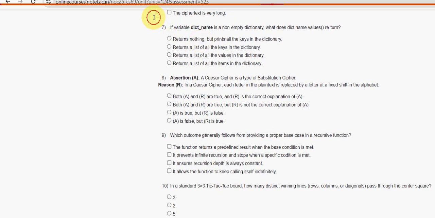Suppose the variable name is dict_name, a non-empty dictionary. What does dict_name.values() return? So the third option is the probable solution, guys: returns a list of all the values in the dictionary.